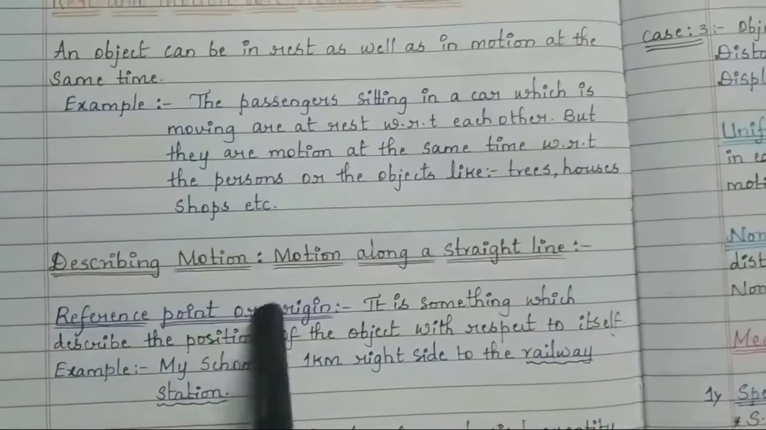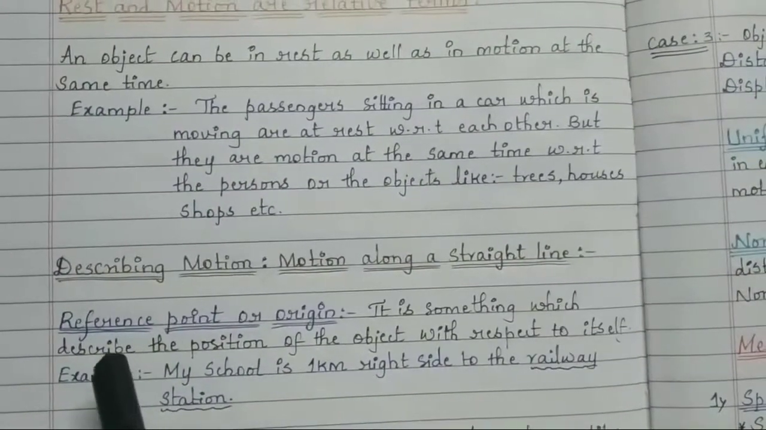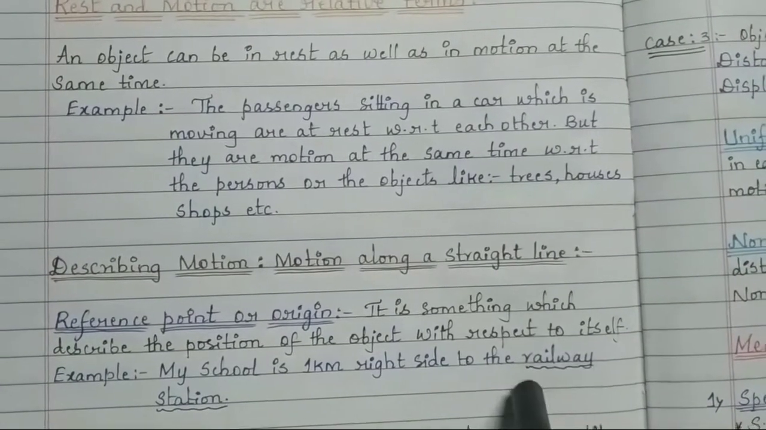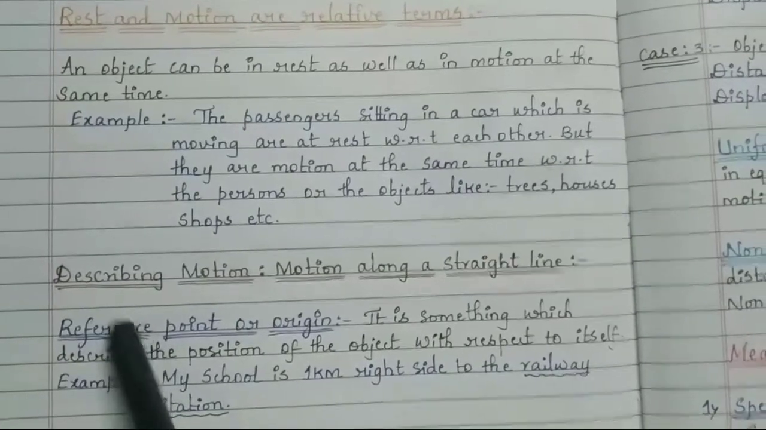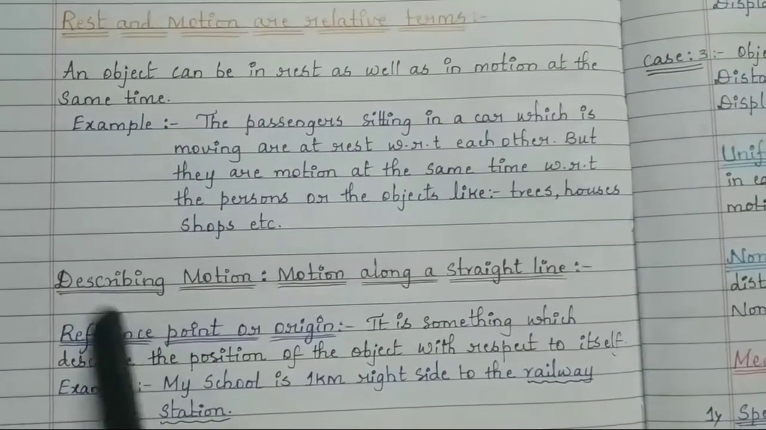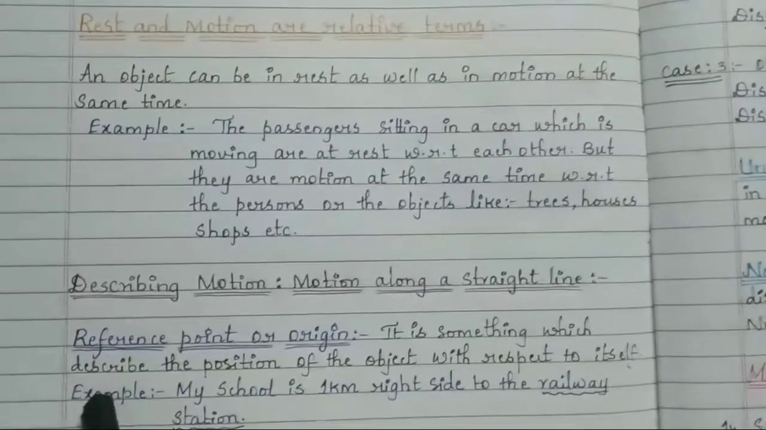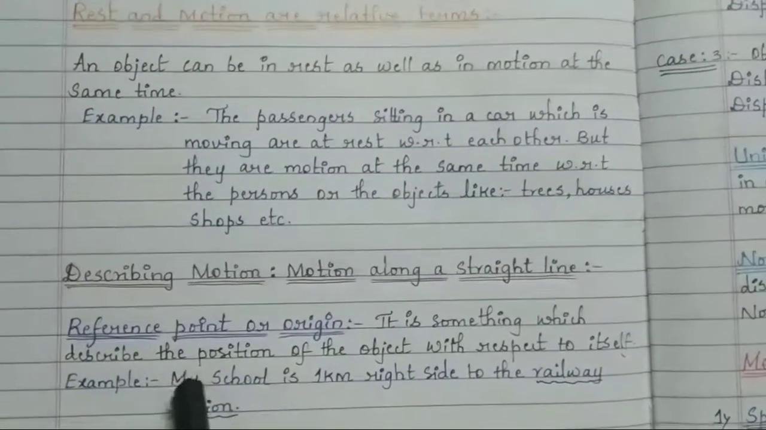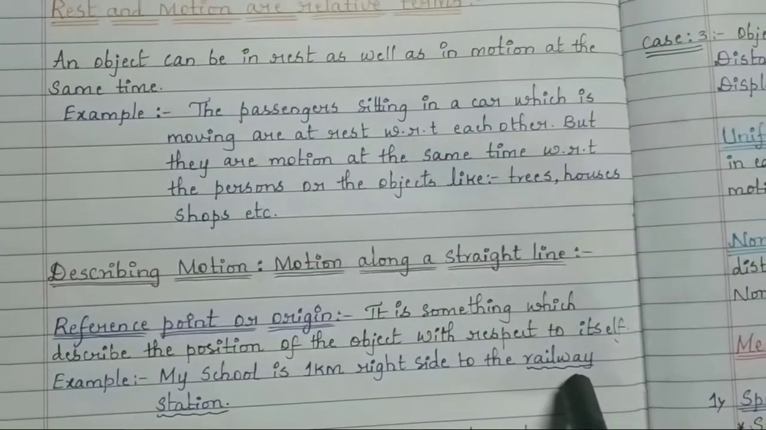Okay, so what is this reference point? It is something which describes the position of the object with respect to itself. It tells you the position of some object with respect to itself. So you can see here an example: my school is 1 kilometer right side to the railway station.